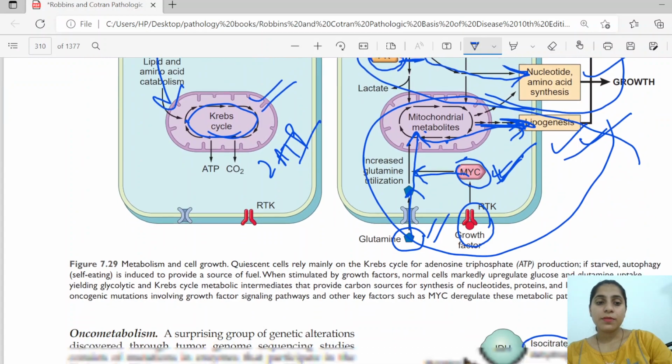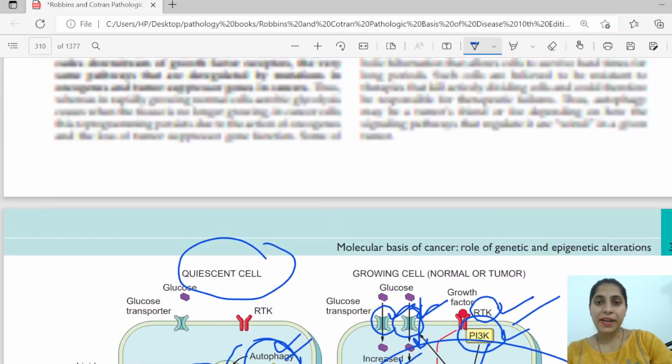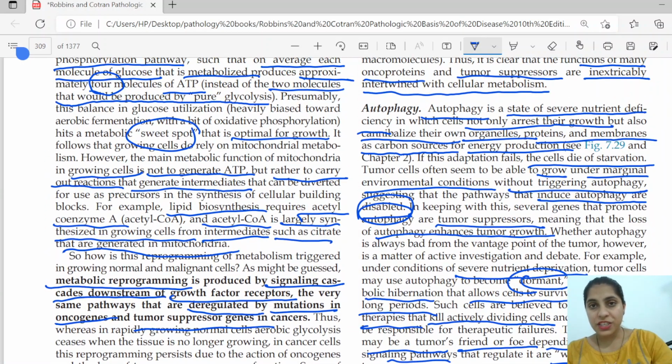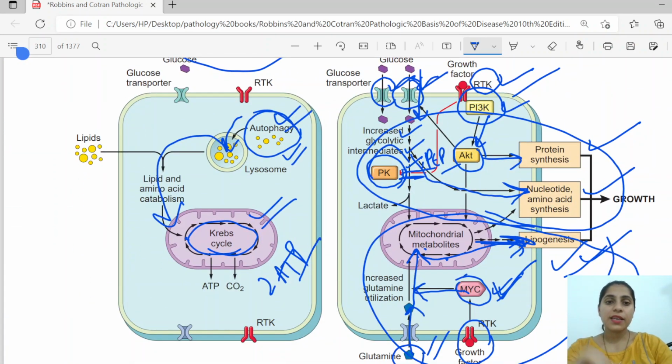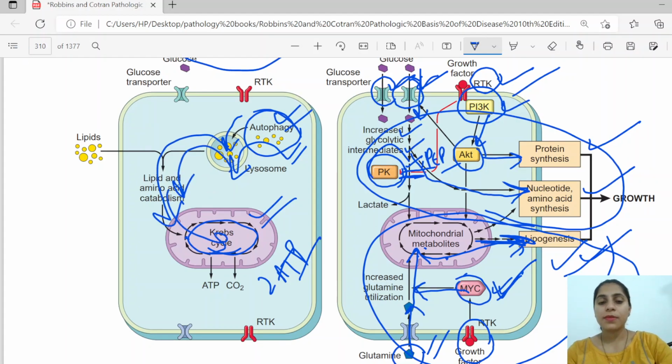Then we came to the second metabolic alteration, that is autophagy. Autophagy is when we are deficient in energy, we eat away our own organelles in the lysosome to yield energy. Like we can see here, eating up its own organelles and using their amino acids and lipids for metabolism.